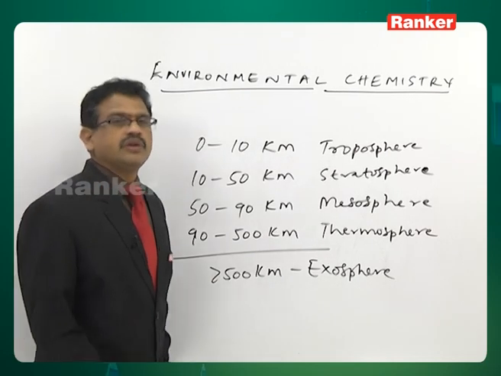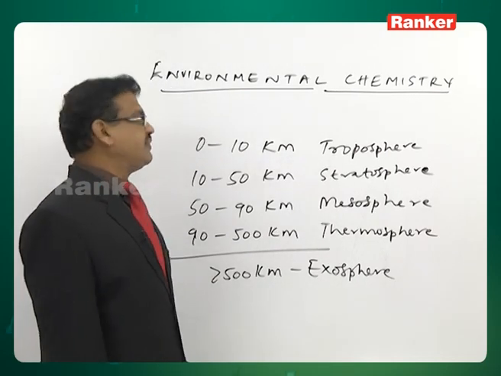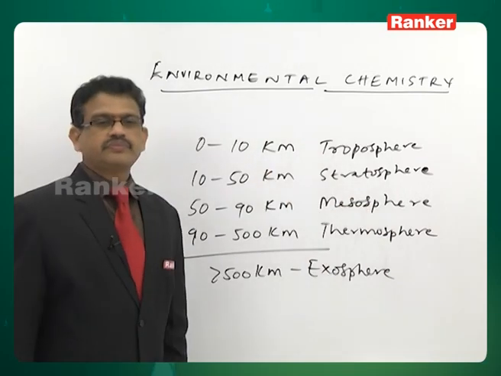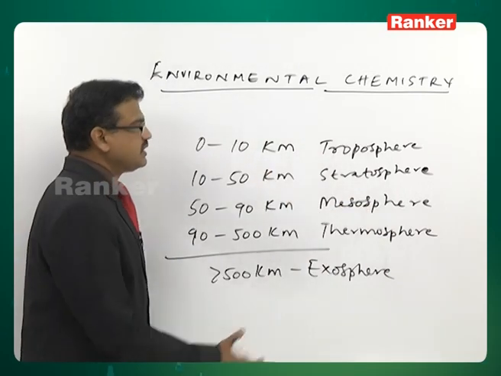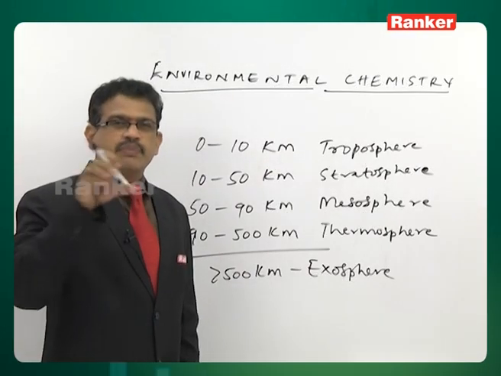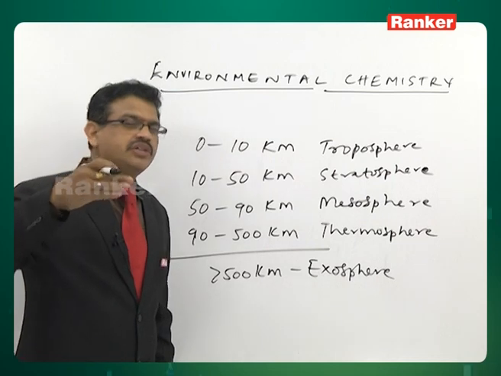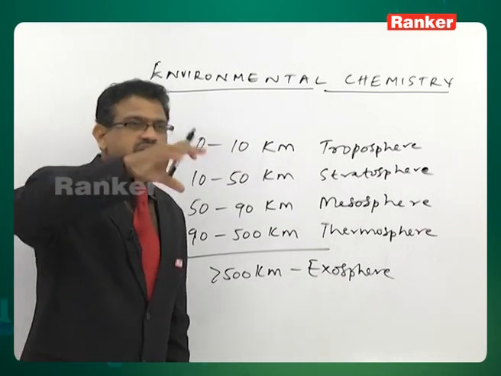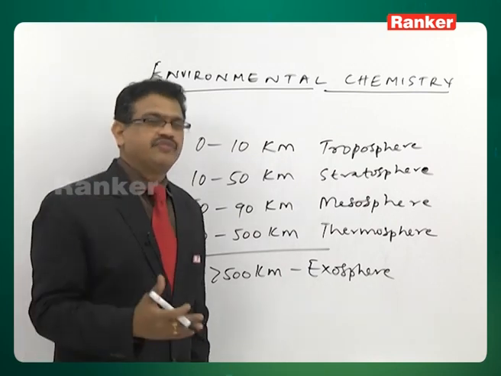Coming to atmosphere, this atmosphere consists of all these segments here. Now, troposphere 0 to 10 kilometers consists of atmospheric gases. It protects the life on the earth, because these atmospheric gases will protect the life.